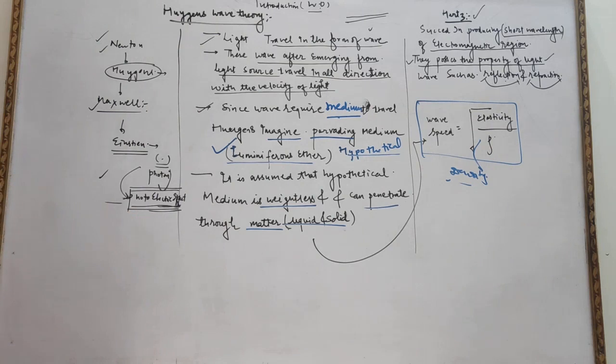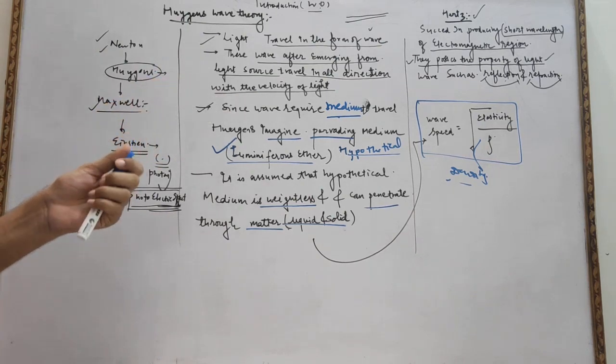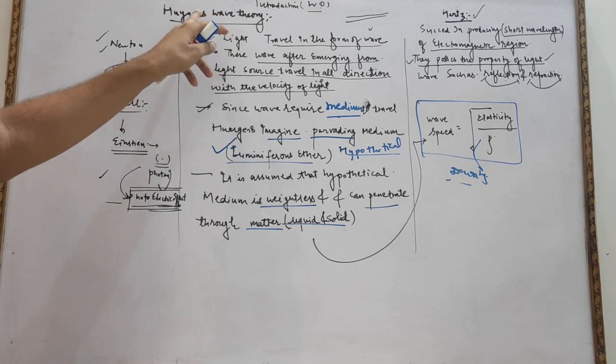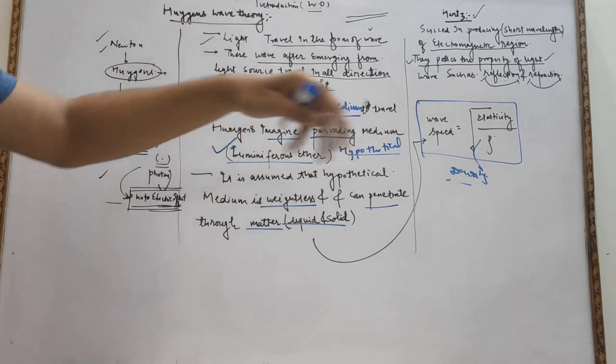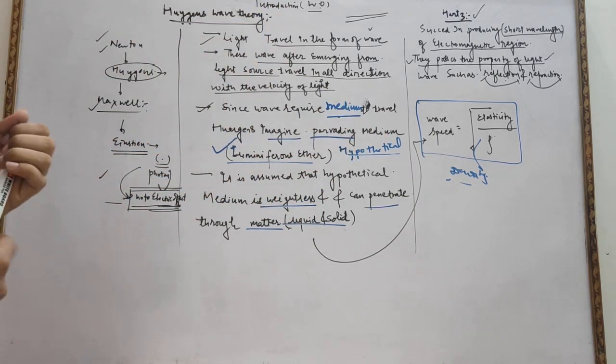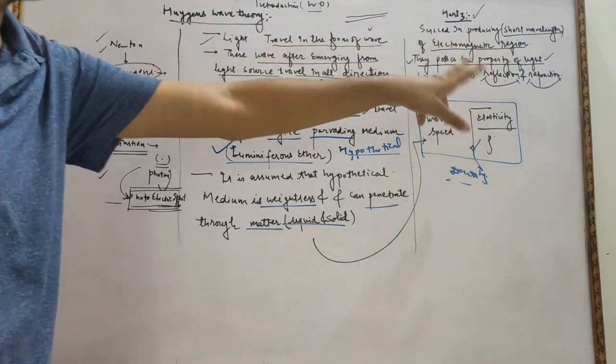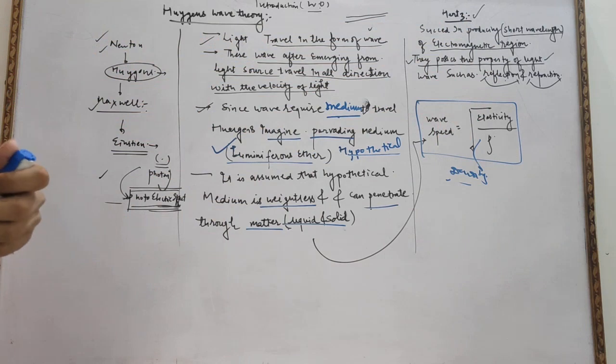I hope all of you have a clear concept of what we mean by the wave, what we mean by the particle, how the wave propagates, how the particle behaves, and how Huygens proceeded while proving his theory. Hertz showed that the wave shows the properties of light, reflection and refraction.